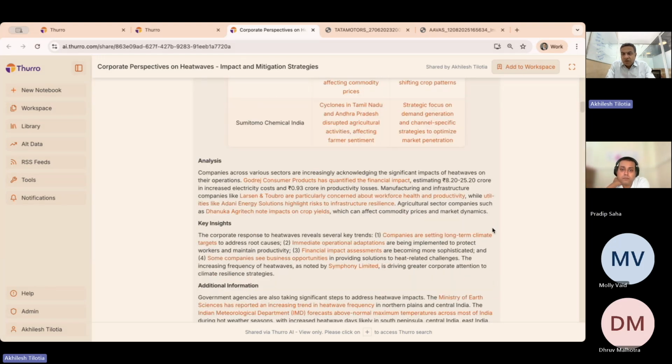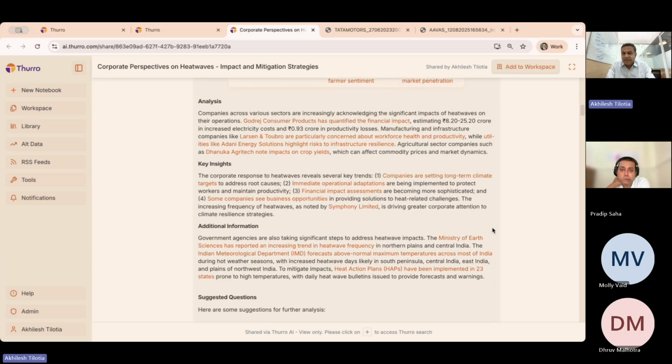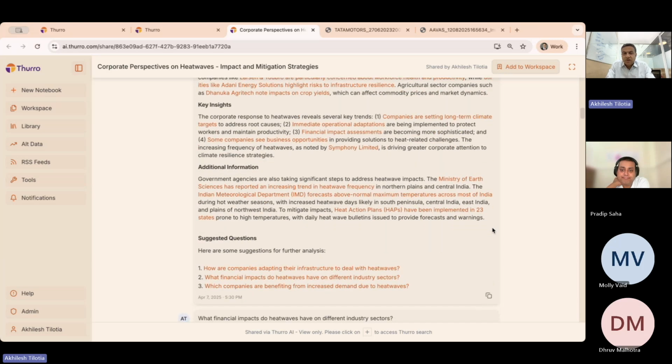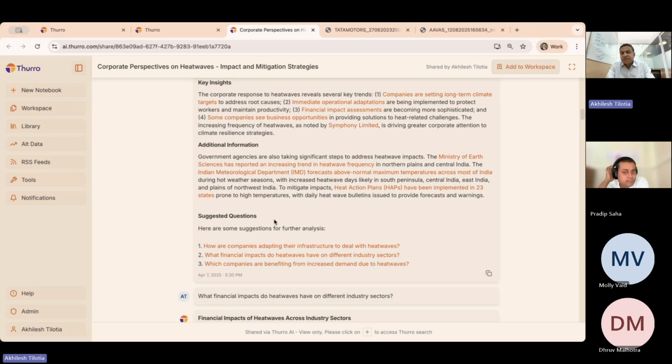And it has given you a good analysis of what it is seeing and the insights, and also given you a bunch of suggested questions. Because, as I mentioned earlier, we also look at the Press Information Bureau press releases. Typically, what the government agencies or the ministries, etc., have also been saying about this topic is something that you get referenced here. This is something that we had done at the start of this fiscal year.